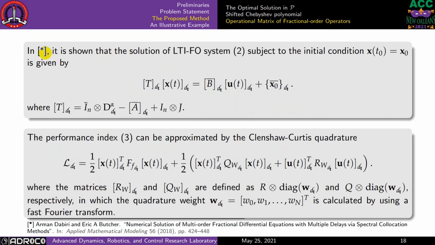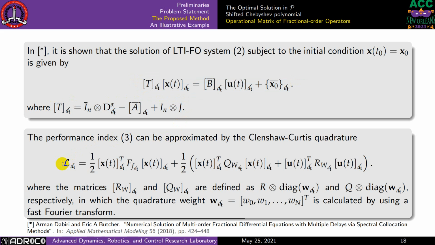But following the method we propose in this paper, we can show that the discretized solution of the fractional order LTI system is given by this equation, and t has been defined using those discretization operators.